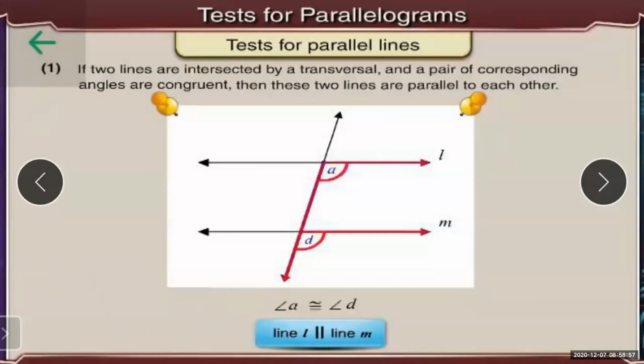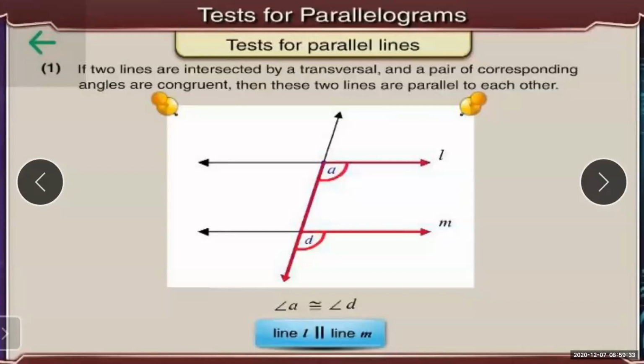Apart from these properties, we have also studied the tests for parallel lines. Now these tests for parallel lines are applied in the tests for a parallelogram. Before going to the tests for the parallelogram, I have explained the tests for parallel lines. The first one was the corresponding angle test.